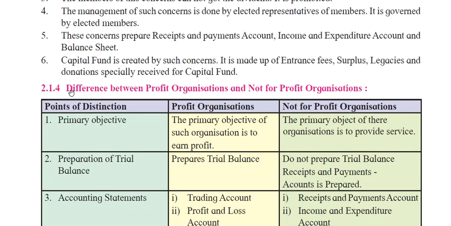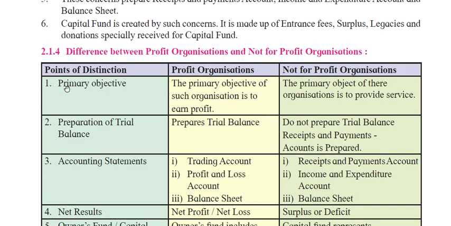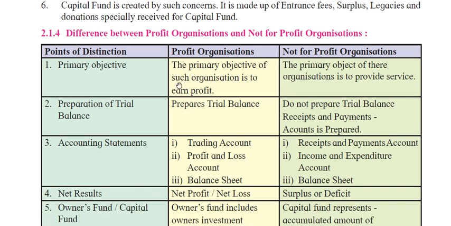And what is the difference between a profit organization and a not for profit organization? Points of distinction: the primary objective. The primary objective of a profit organization is to earn profit. They are mainly looking to earn profit, since it is buying and selling of goods and services, activities that go on in trading.